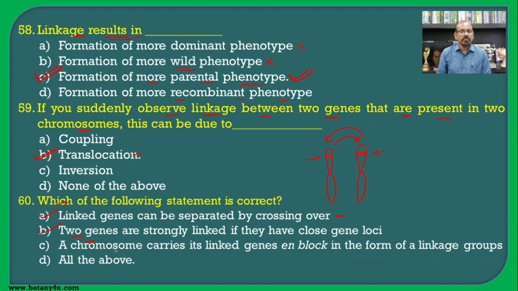Then a chromosome carries its linked genes en bloc, meaning together in the form of a linkage group, as each chromosome is known as one linkage group, and the total number of genes present on that chromosome will be inherited together, that is known as en bloc, and this is also the correct one, and hence all these three statements are correct, and hence all of the above is the answer for this question.